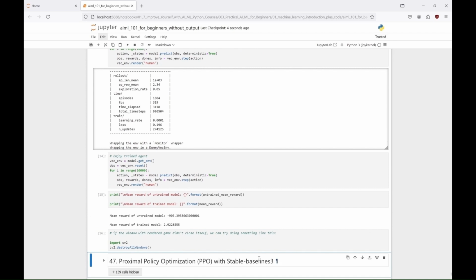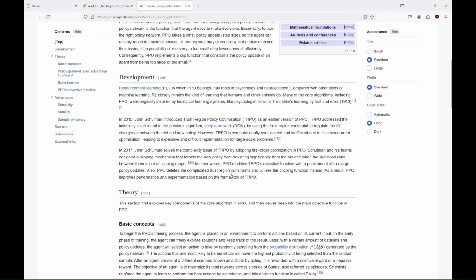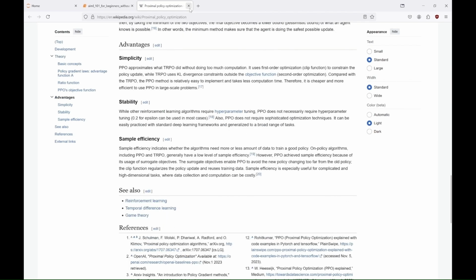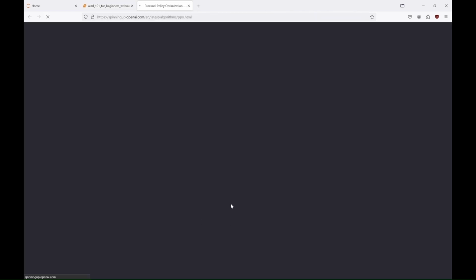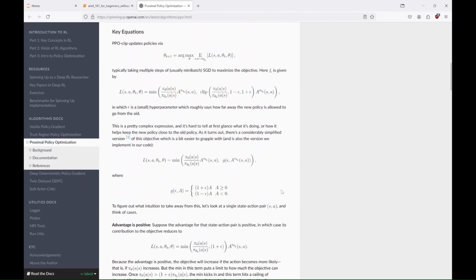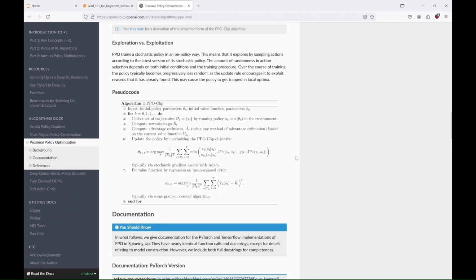So, our third RL algorithm is Proximal Policy Optimization (PPO). We'll use it with the cart pole environment and car racing. PPO is a popular reinforcement learning algorithm introduced by John Schulman and his team in 2017. It is designed to make learning more stable and efficient, while balancing the need for exploration and exploitation. PPO works by making small controlled updates to the policy, which helps prevent large changes that could destabilize training. This is done through a so-called clipped objective function, which limits how much the policy can change in one update.